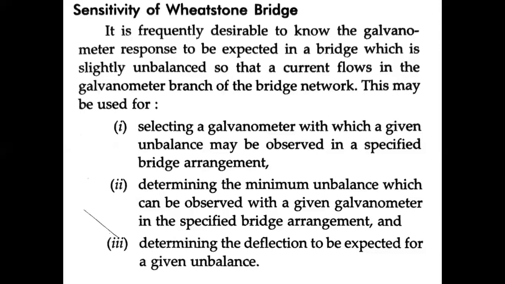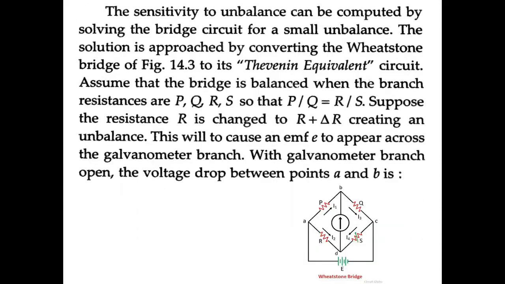If there is an unbalanced condition, that unbalanced condition should be minimum, and the galvanometer has to indicate the unbalanced condition with the help of a deflection. So we have to observe the deflection of the particular galvanometer when there is a chance of an unbalanced condition. That is the thing here.